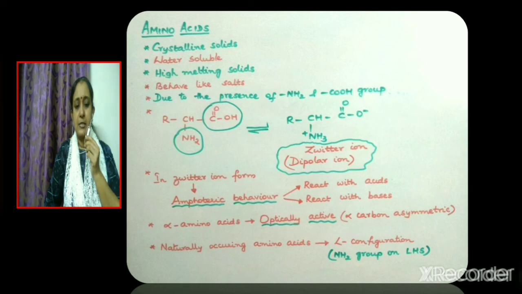We know that an asymmetric carbon is that carbon which is attached to 4 different atoms or groups of atoms. So since the alpha carbon in alpha amino acid is asymmetric, alpha amino acid is optically active. Naturally occurring amino acids are found to have an L configuration, because the NH2 group is on the left hand side.